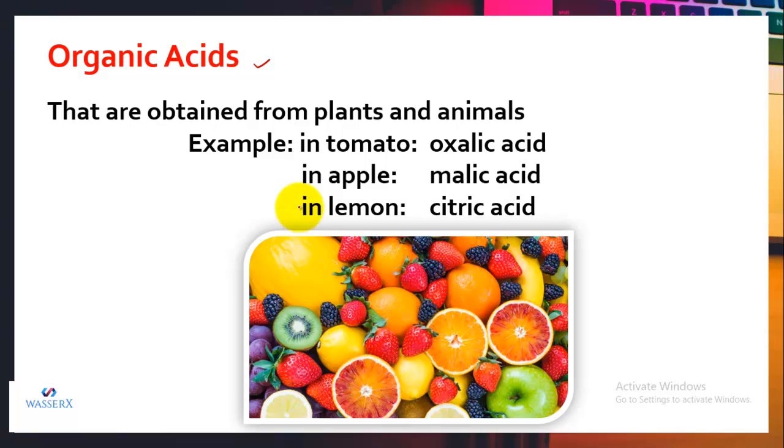Organic acids are the acids that are obtained from plants and animals. For example, tomato possesses an acid which is called oxalic acid. In apple, we have another acid, that is malic acid. And in all juicy fruits, there is citric acid. So, I think you got it, that is what organic acids are.